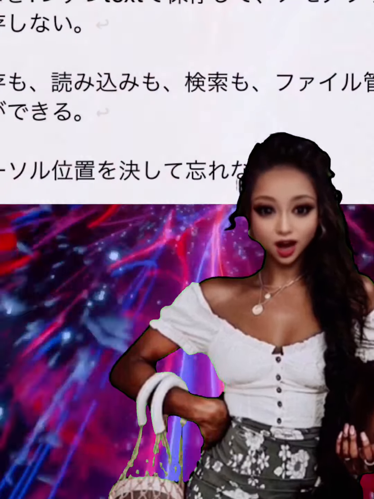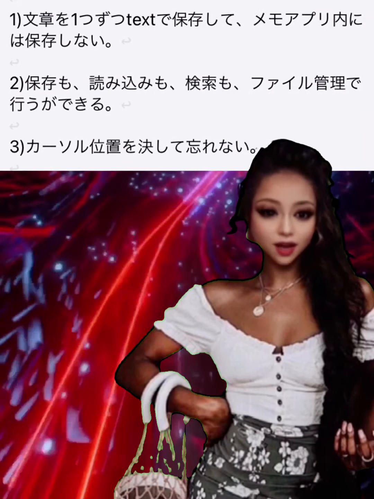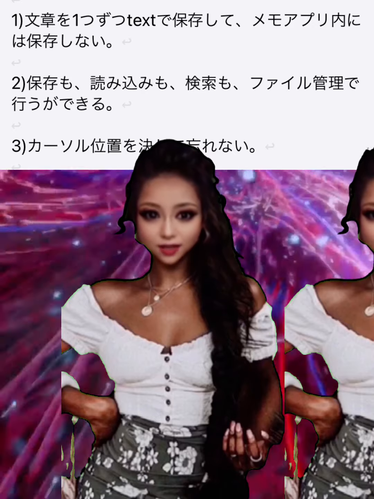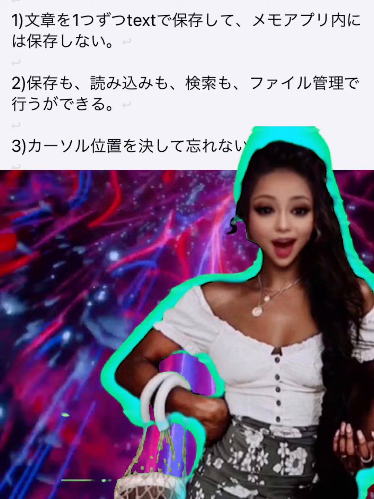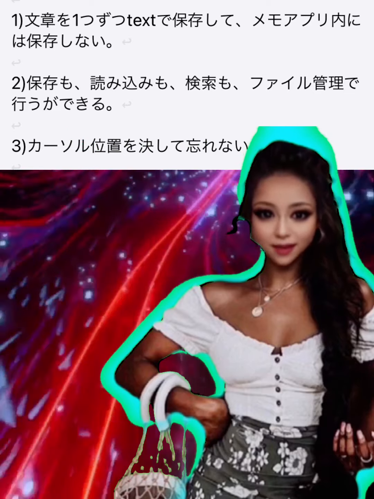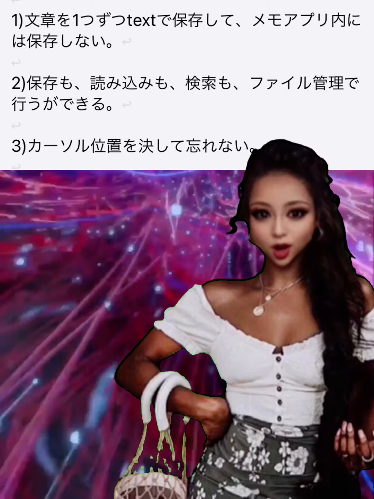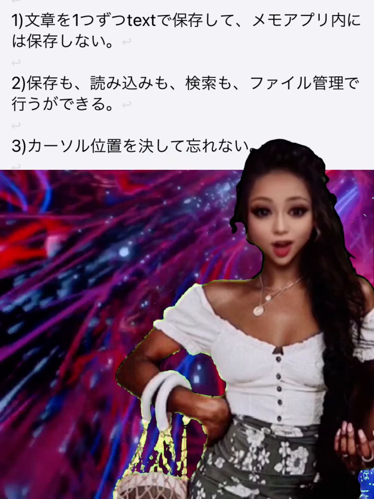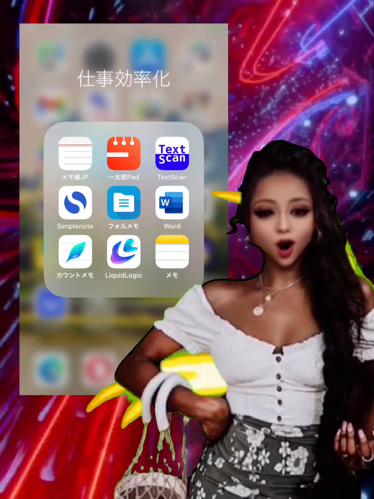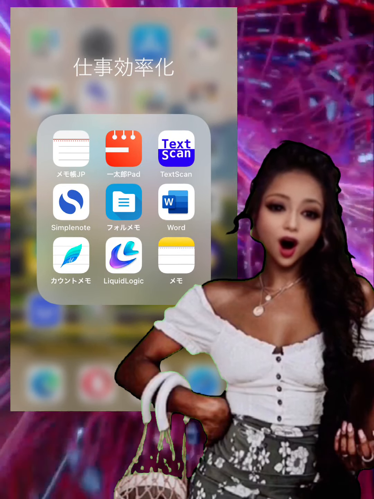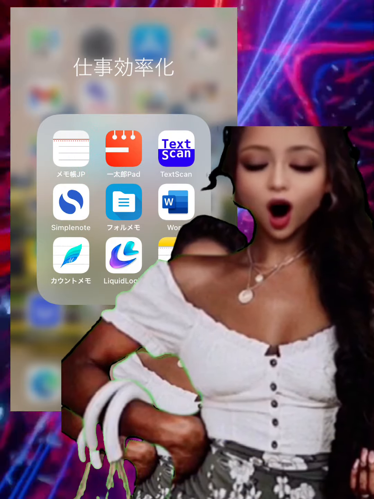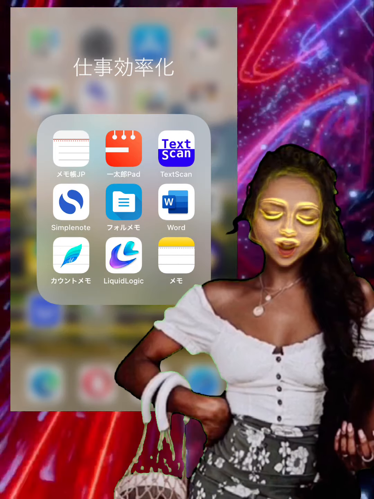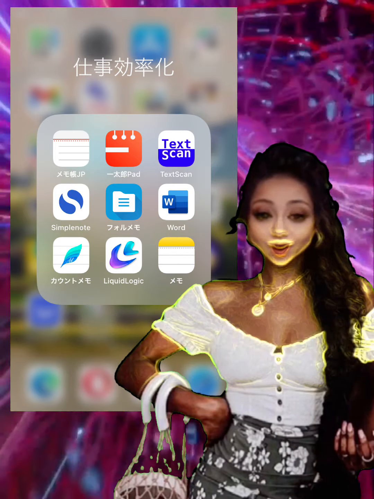So, one: save each sentence as text and do not save it inside the Memo app. Two: you can save, load, and search with file management. Three: never forget the cursor position. When I searched for a Memo app that could satisfy these three, surprisingly, the app was already on my iPhone. It wasn't a Memo app, it was a kind of app called a text editor. What is the difference between a Memo app and a text editor? I don't know the details, but